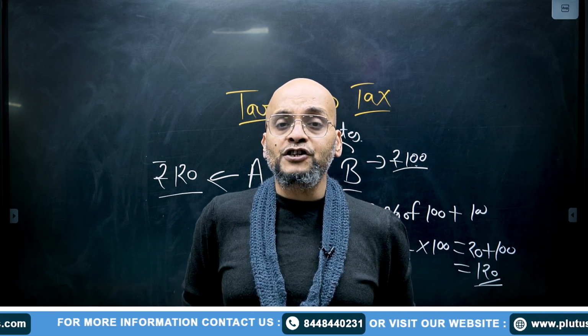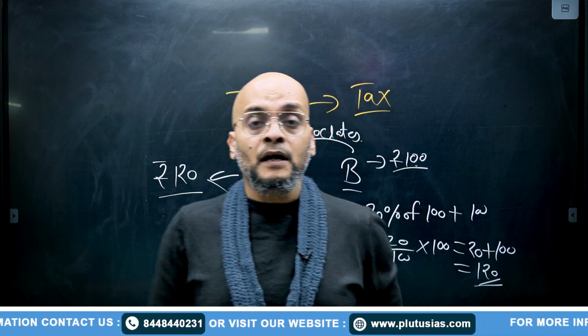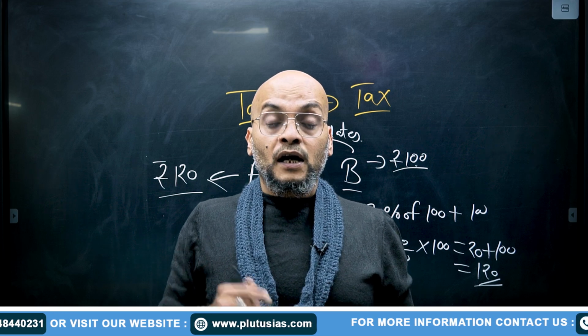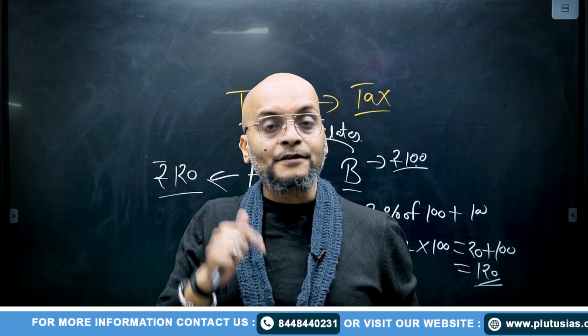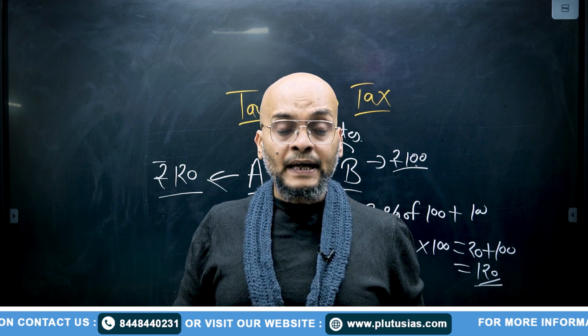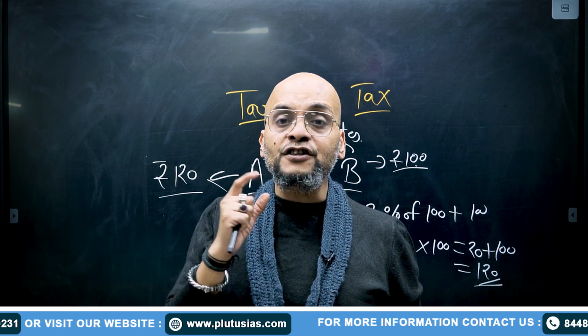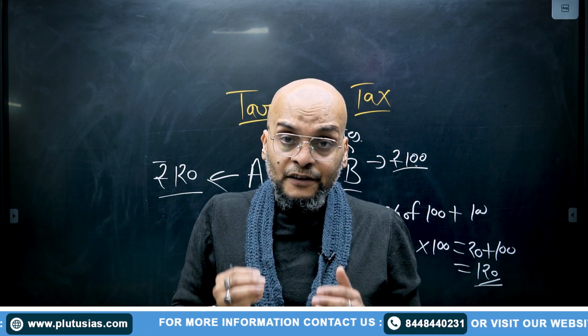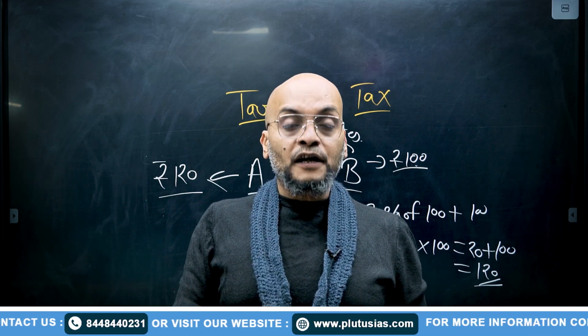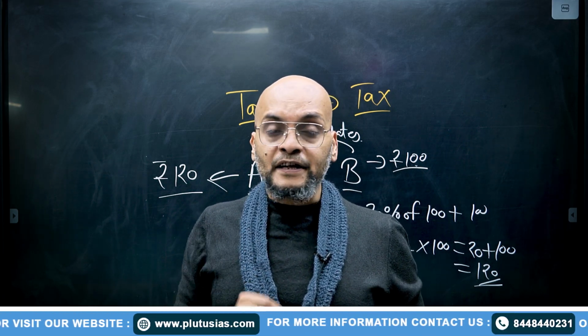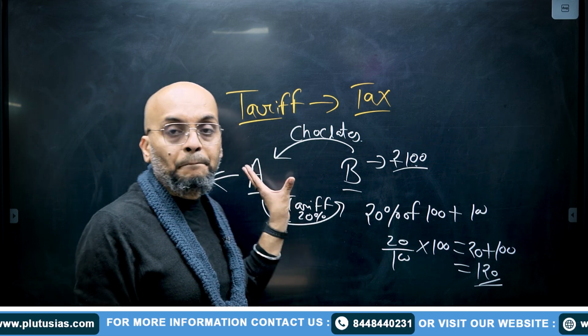What happens in protectionism? Under protectionism, countries try to promote their domestic industries, and in order to encourage their domestic industry, they try to reduce imports. Why? Take this example only.